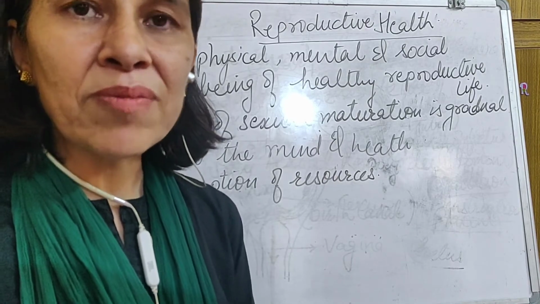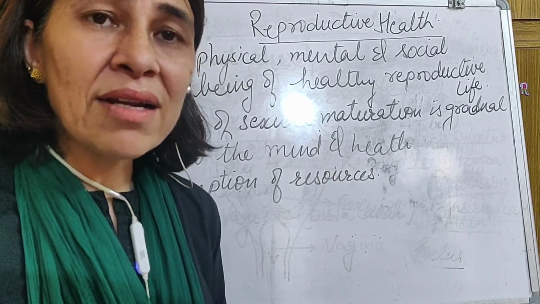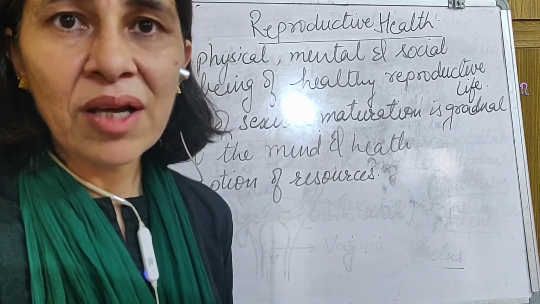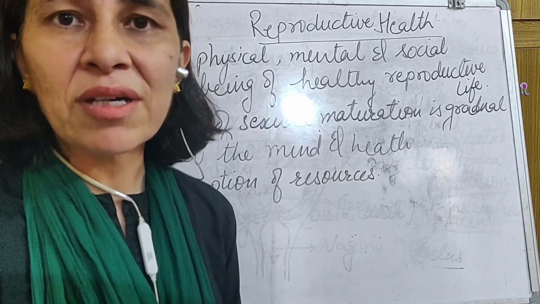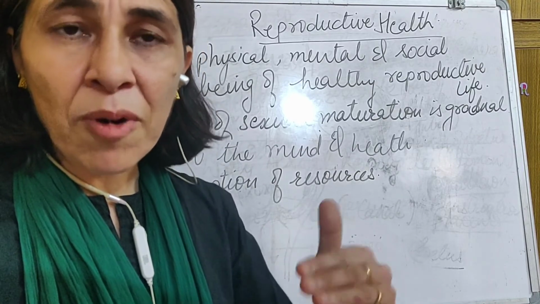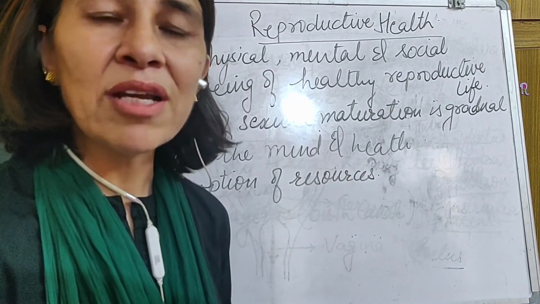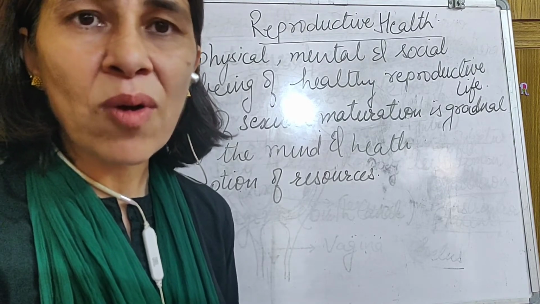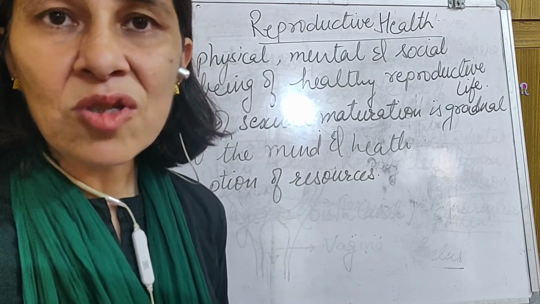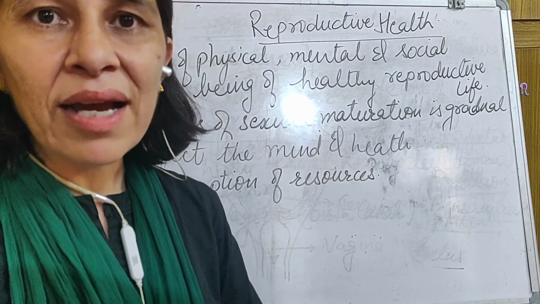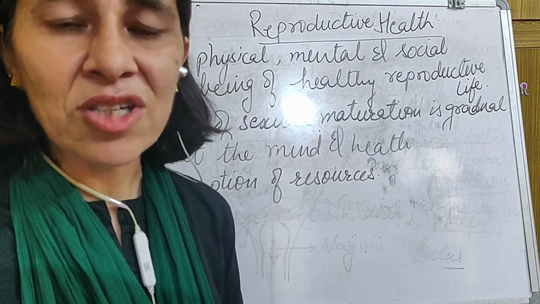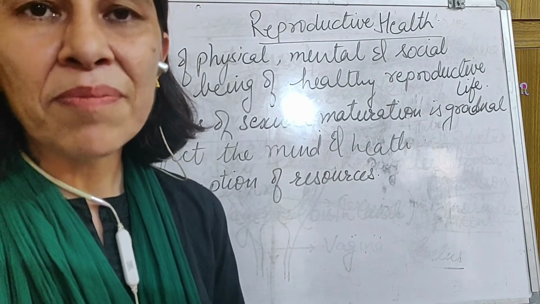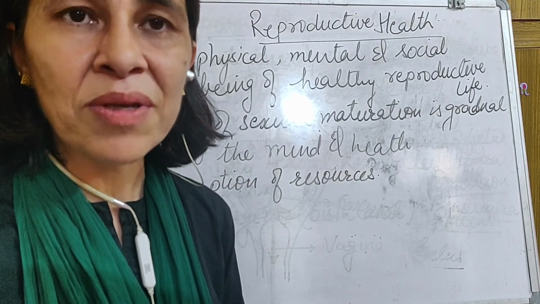So not only the problem to the body, but it is said that if this is not controlled, it will be giving rise to increased population. It also affects the resources of our country, because as the population increases, the resources do not develop in that manner. The child which is born requires the food, it requires the space and everything. So it should be a planned manner that the person should be able to bear the child when the person is completely mature. There should not be a pressure from the family, from the others to bear the child.